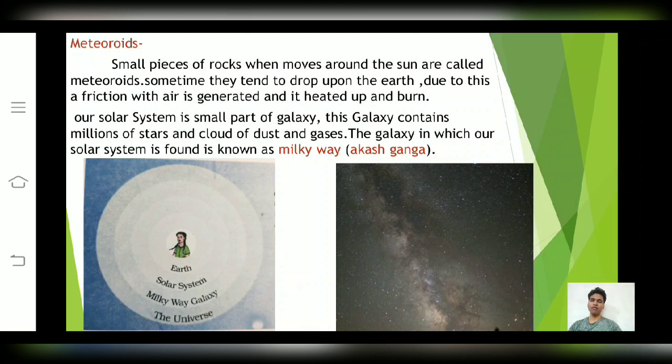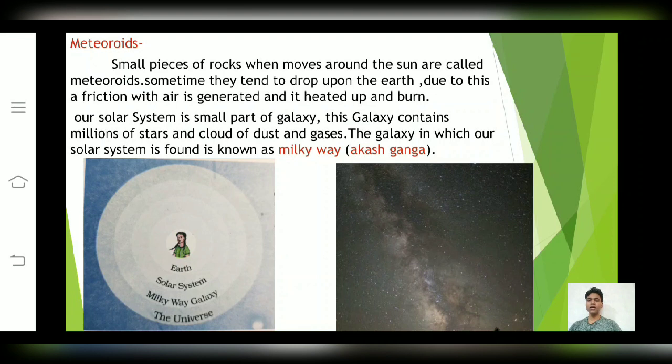Friends, what do we gather from it? We know that the universe is too big and the Milky Way is a small part of the universe. In the same way, thousands of solar systems are found in one Milky Way.